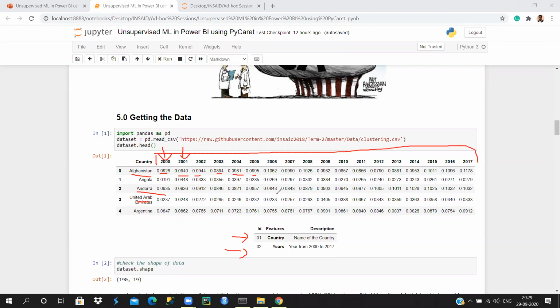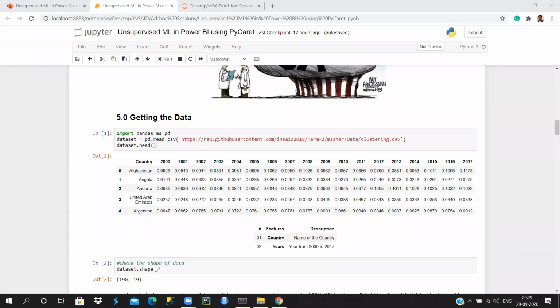And we have the percentage health expenditure of the GDP as the numerical feature. So that's what the data is all about. The description of the data set is in fractions; you can consider it as this much percentage of the GDP was your health expenditure.